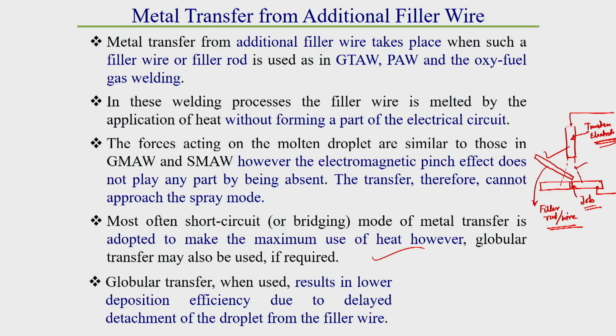So the short circuiting mode of metal transfer is adopted to make the maximum use of heat. That is why, in case of filler wire metal transfer, instead of globular transfer, the short circuiting or bridging mode of metal transfer is preferable. That is more efficient than globular metal transfer.